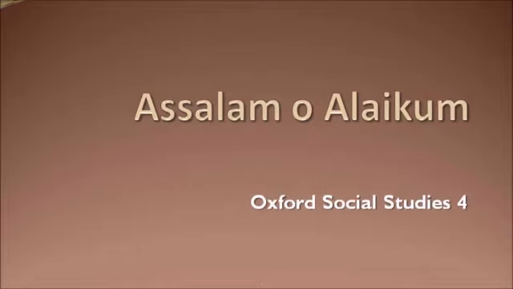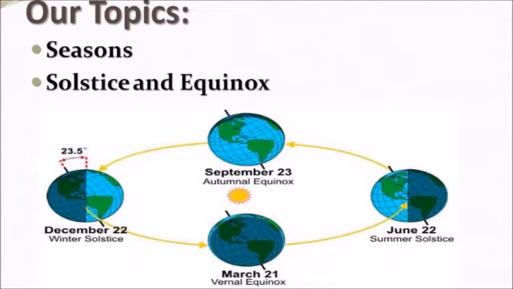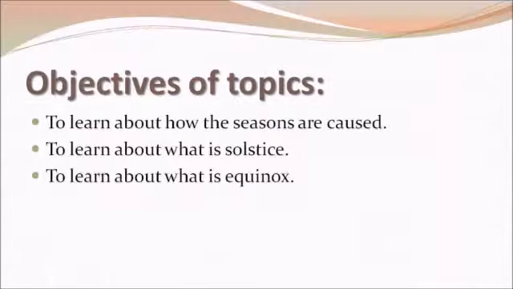So, today we are going to start our third lecture that is about our first chapter, the Earth in Space. Dear students, today our topics are seasons, solstice, and equinox. Objectives of our topics are to learn about how the seasons are caused, to learn about what is solstice, to learn about what is equinox.